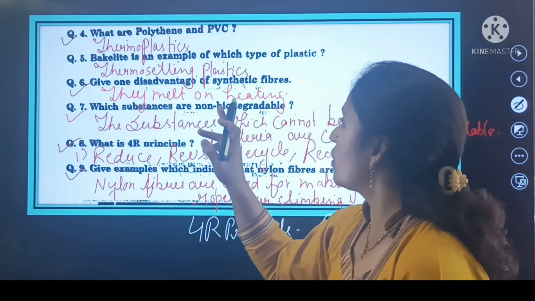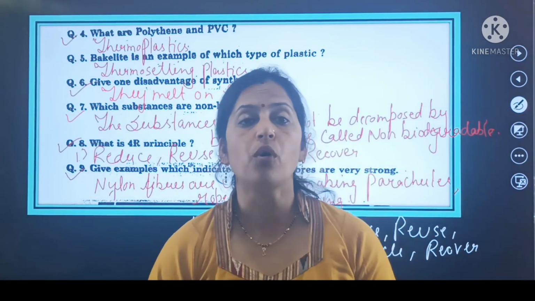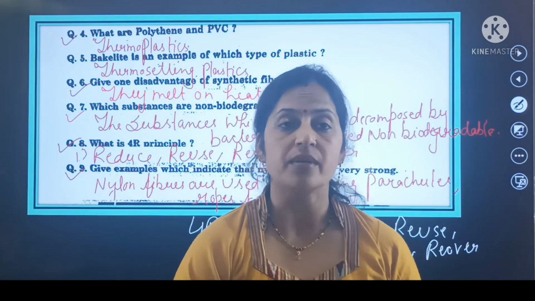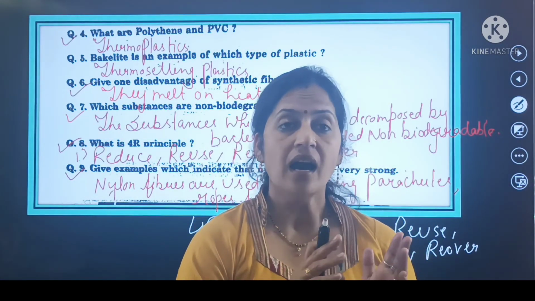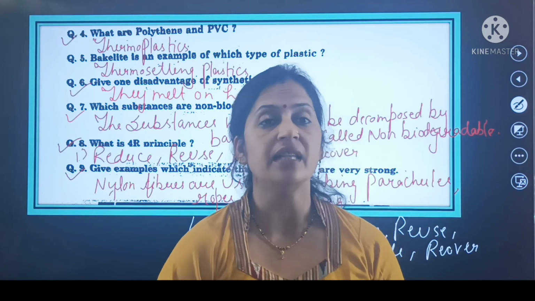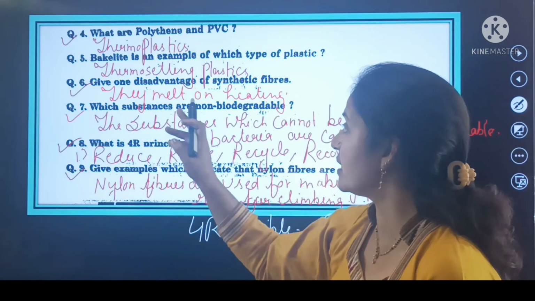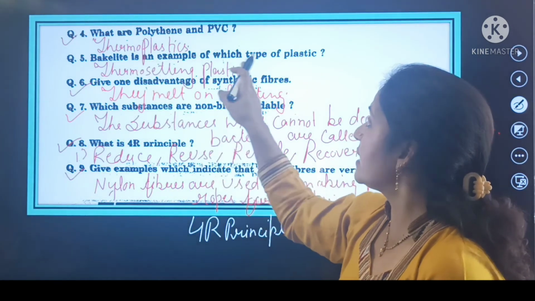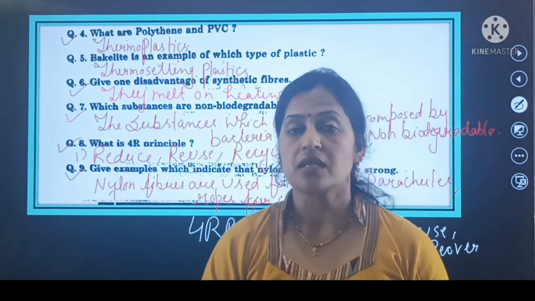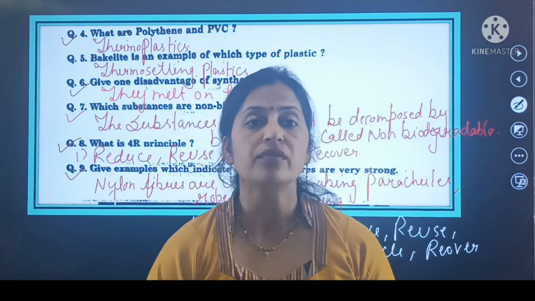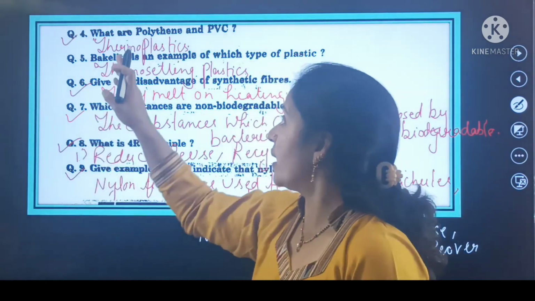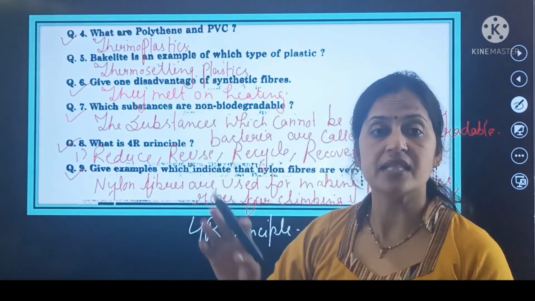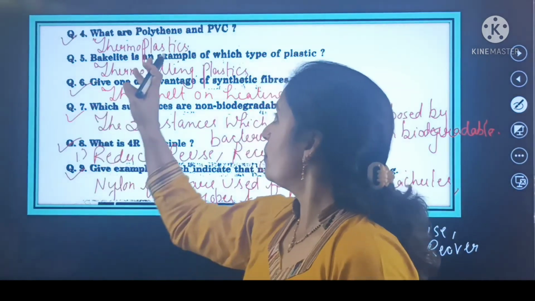Give one disadvantage of synthetic fibers. The most important disadvantage of synthetic fibers that they are melt when we heat them. जब उनको heat किया जाता है, they can be easily melt. Bakelite is an example of which type of plastics? So bakelite is an example of thermosetting plastics. Whereas polythene and PVC, these are the examples of thermoplastics.